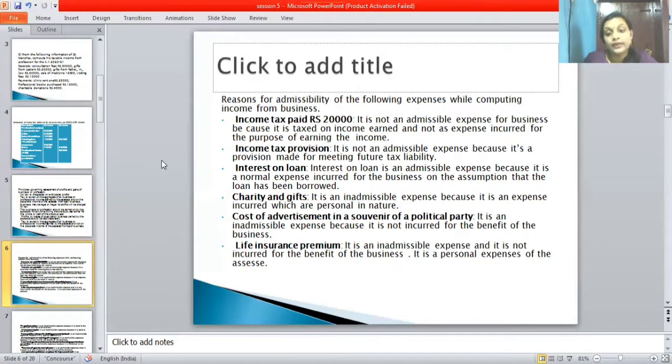Life insurance premium is an inadmissible expense because it is not incurred for the benefit of the business, and it is the personal expense of the assessee, so it is not incurred by the business.